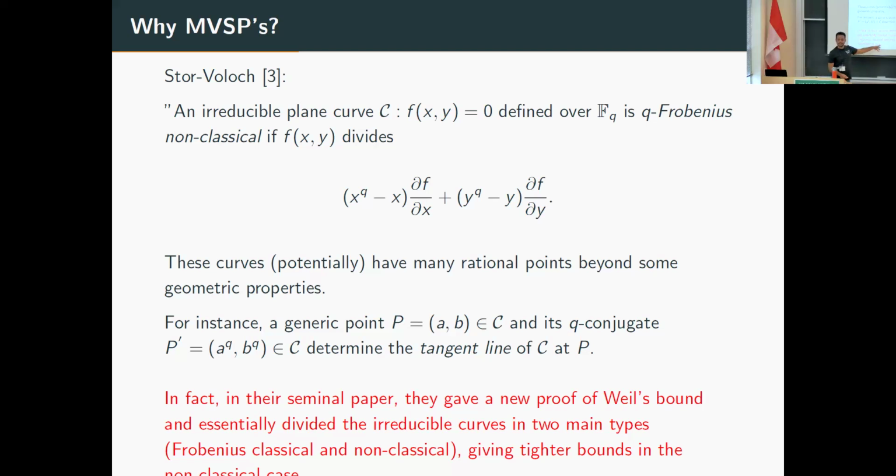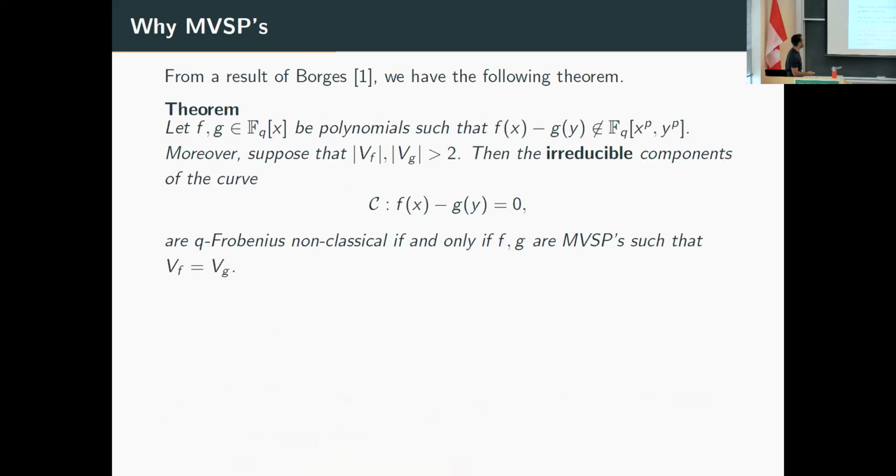And basically, they obtained a better bound in the case that the curve is Frobenius non-classical. So they basically divide in two classes. For the classical case, they just recover Weil's bound, and for the non-classical case, they obtain something that is at least as good as Weil's bound.